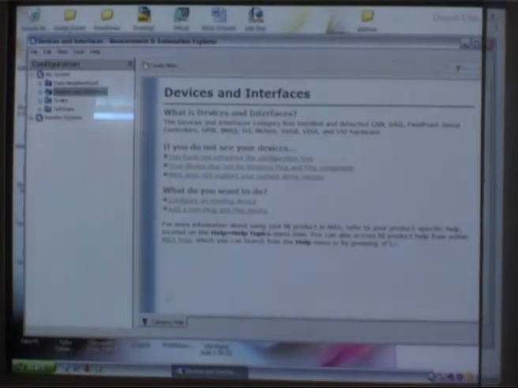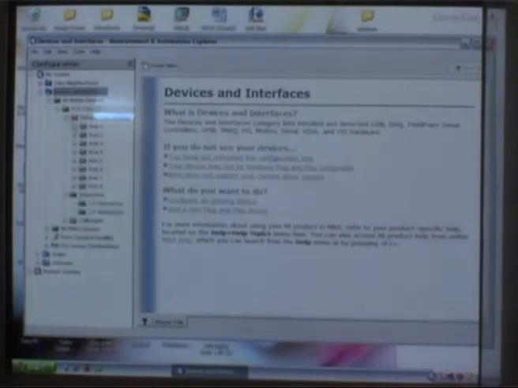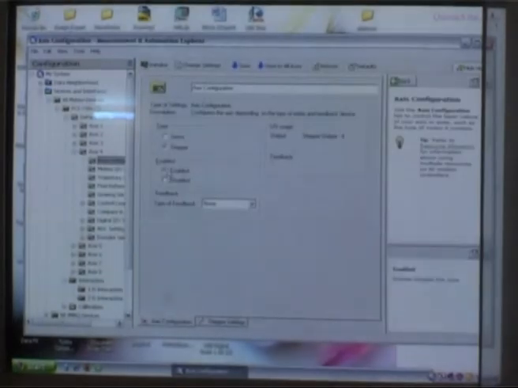Here one can see the configuration of the card, and here one can see the devices and hardware interfaces. This gives you the default settings for axes 1, 2, 3 to 8. We have axis 4, 5 connected to encoders, which are enabled.